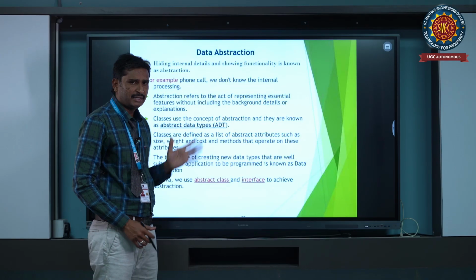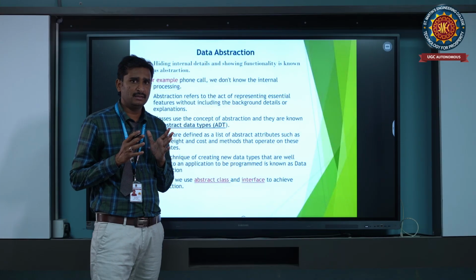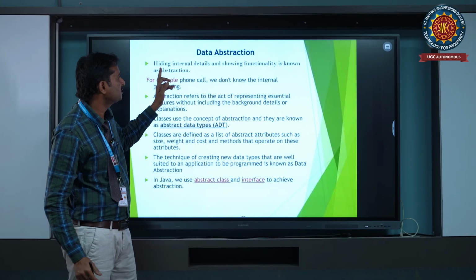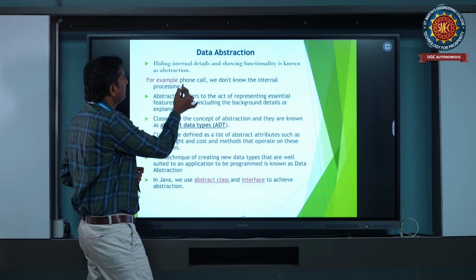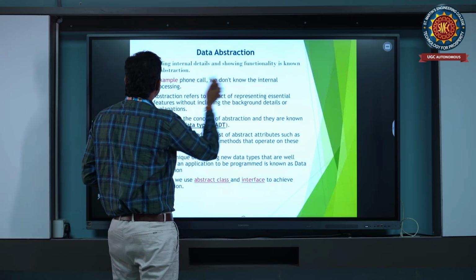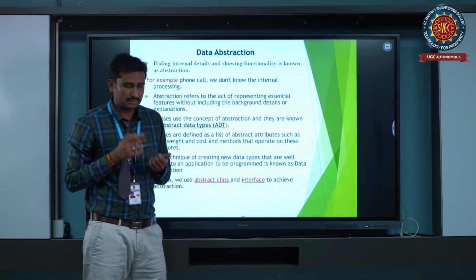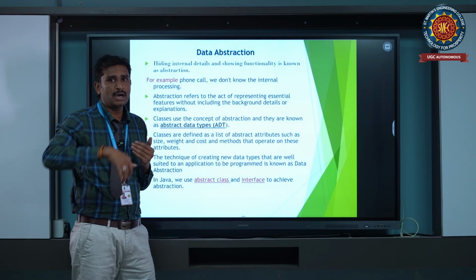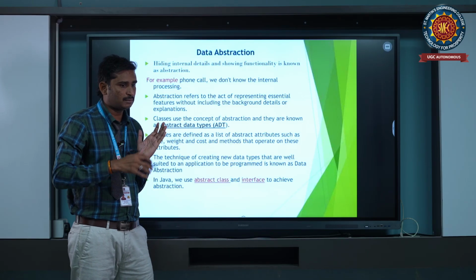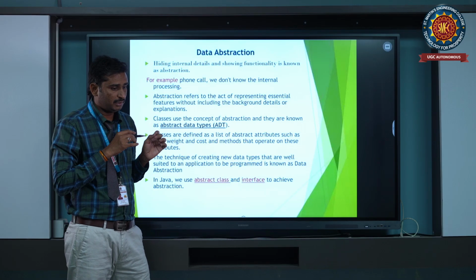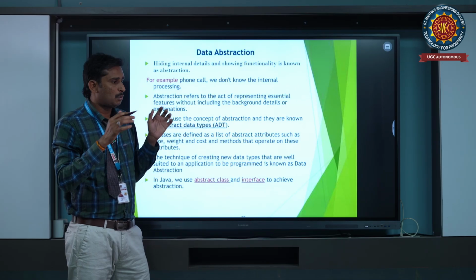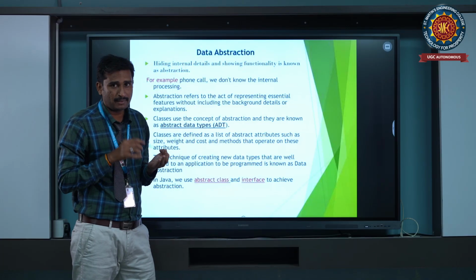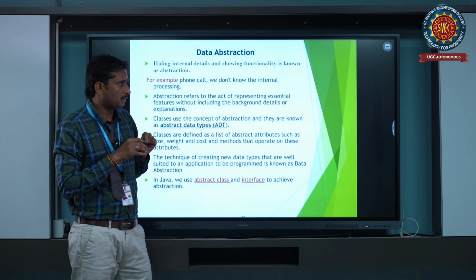Data abstraction. Data abstraction is the main feature in object oriented programming. It is for security purposes. For example, we have a phone call. We don't know how the internal processing works. Just for example, we take one phone, dial the number, and call some other person. A calls B, but neither A nor B knows what the process in between is.